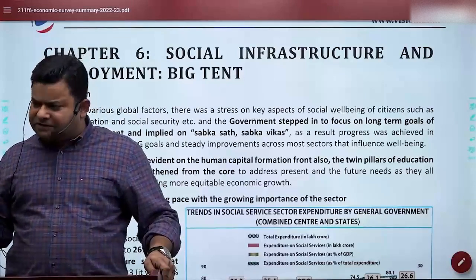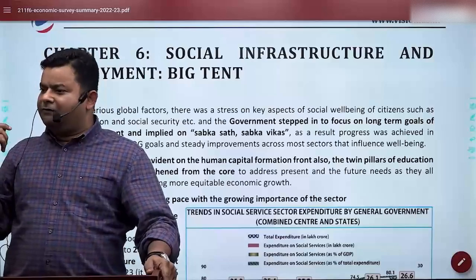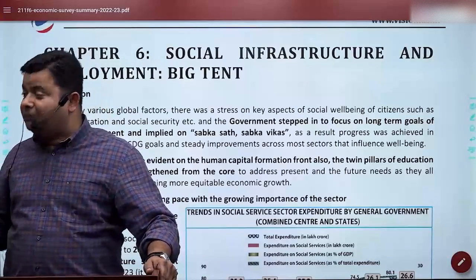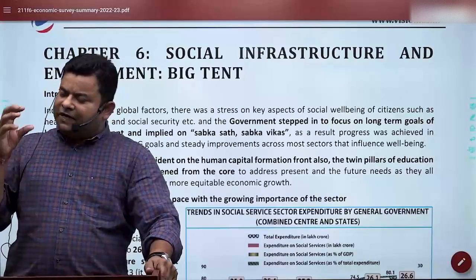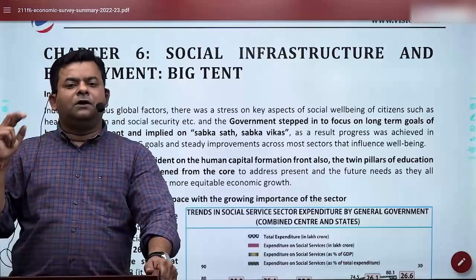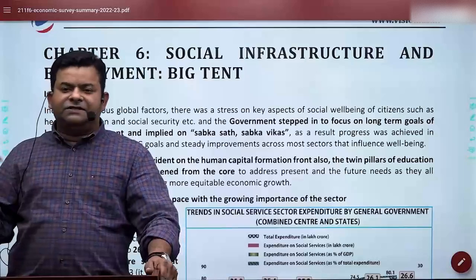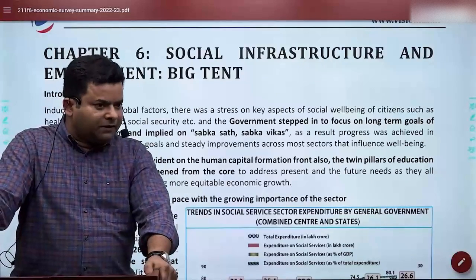UNDP gives 3-4 major parameters: HDI, then the Gender Inequality Index, and another very decorated one, the Multi-Dimensional Poverty Index, which is well received these days in political corridors. So they have taken hint from two of the reports. One is HDI, that is where we stand. And second, what is the case in the Multi-Dimensional Poverty Index.